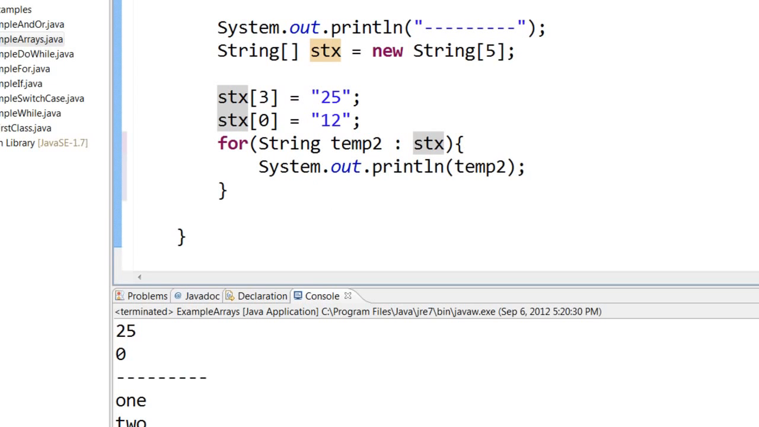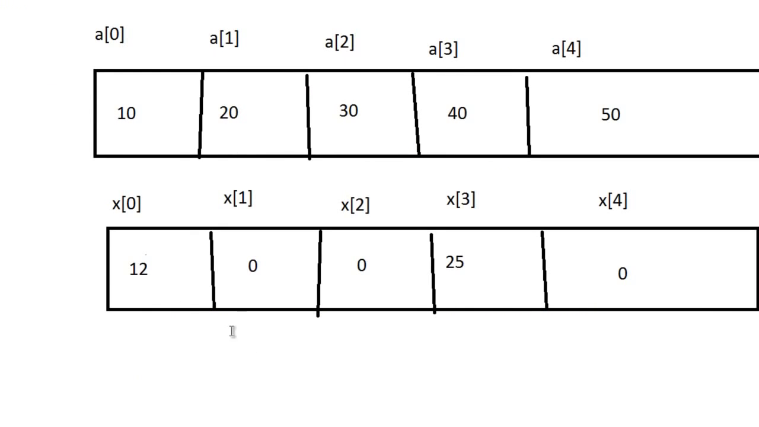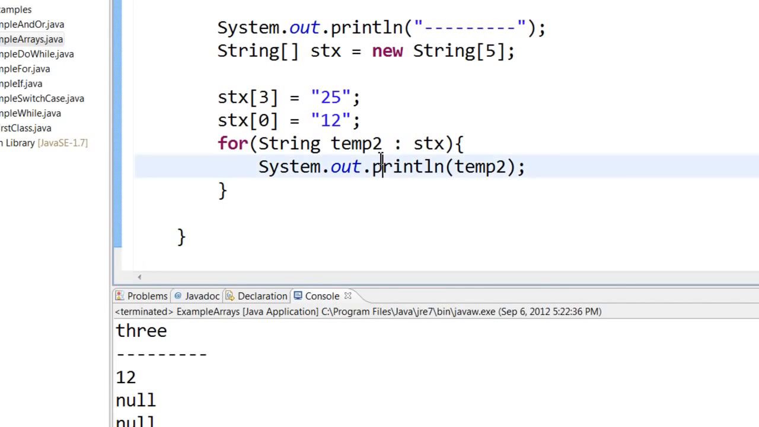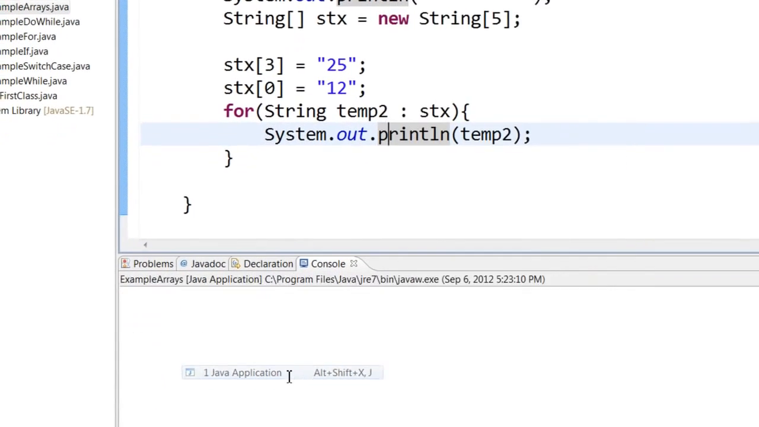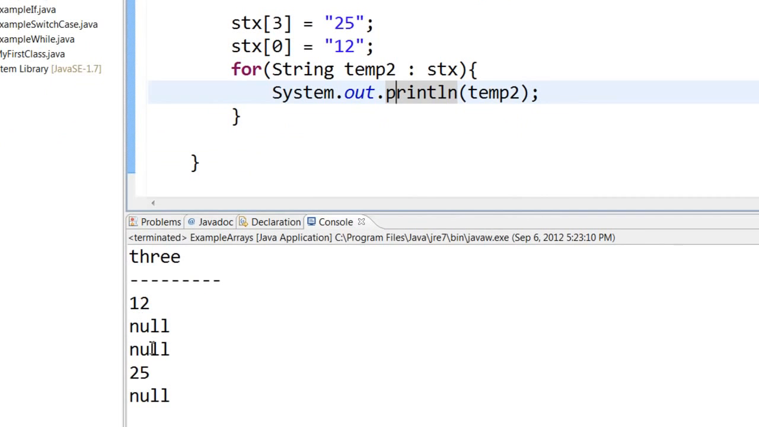The default is null values. So here instead of zeros, you're going to have null values. And when you save and run this, you can see that 12, null, null, 25 and null are being printed.